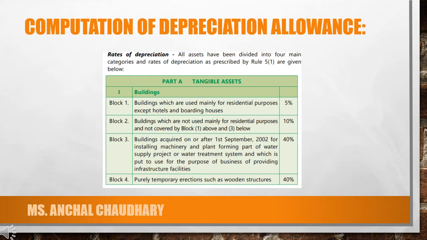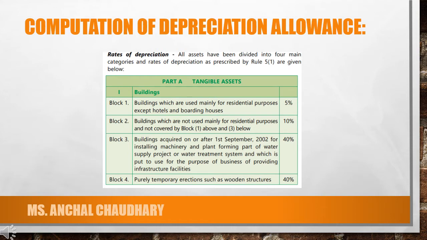So you have to go through all these percentages which are covered under your rule number 5. You have to go through these percentages and remember them. If you want to write it down, you can write it down. Otherwise, I will also share the PDF notes of these particular video lectures.